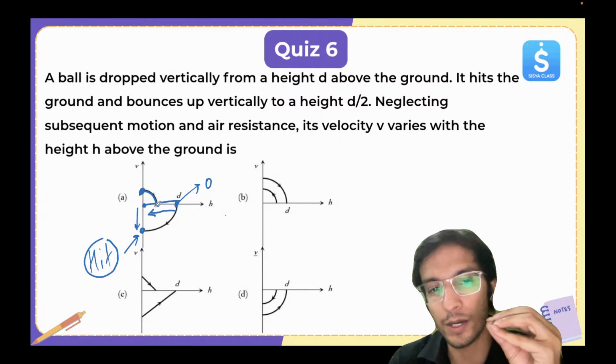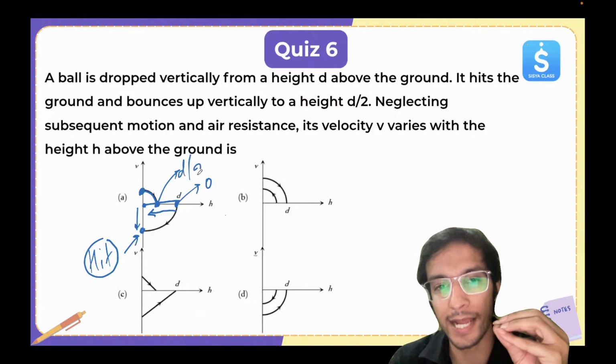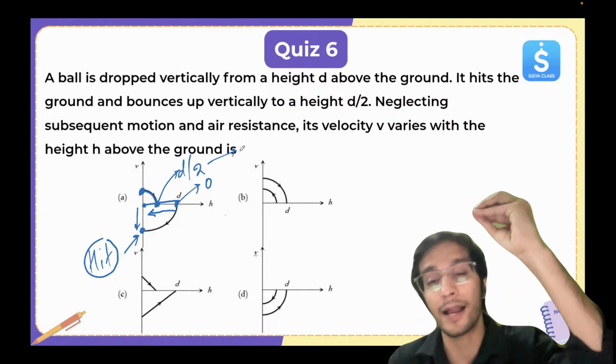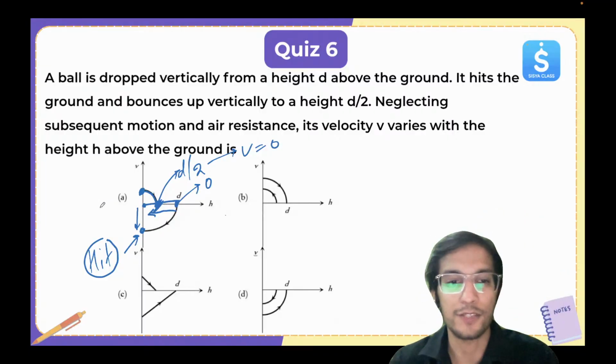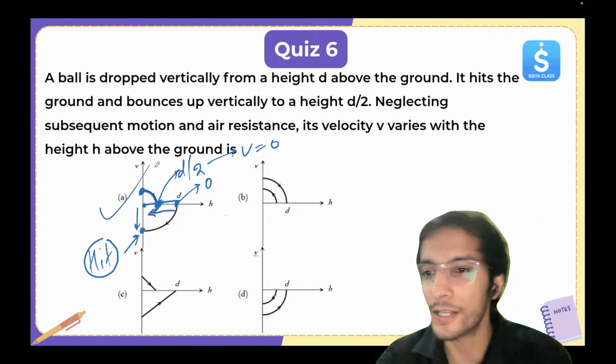And then it goes to the d by 2 point, and at this point, again at its highest point, velocity is 0, and that's why it is reaching this graph. That's why option A is correct. Now let's look at the next one.